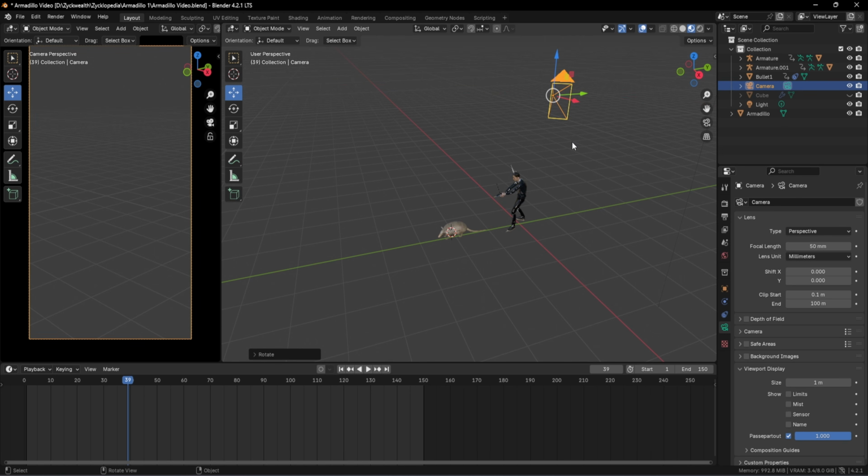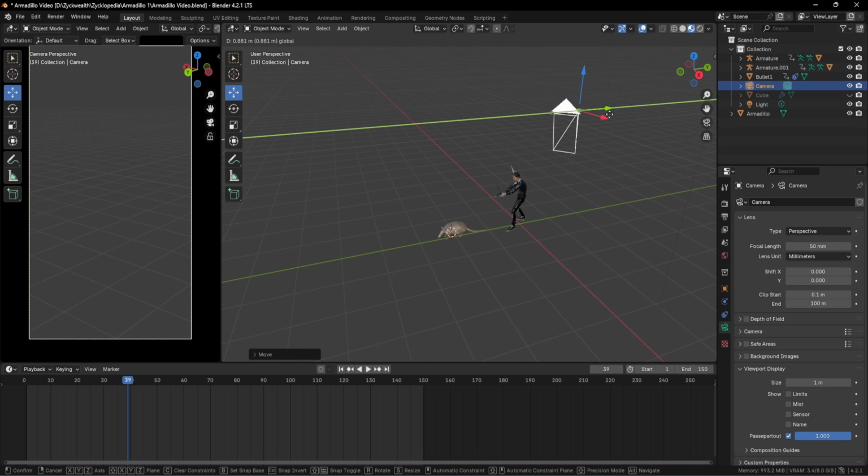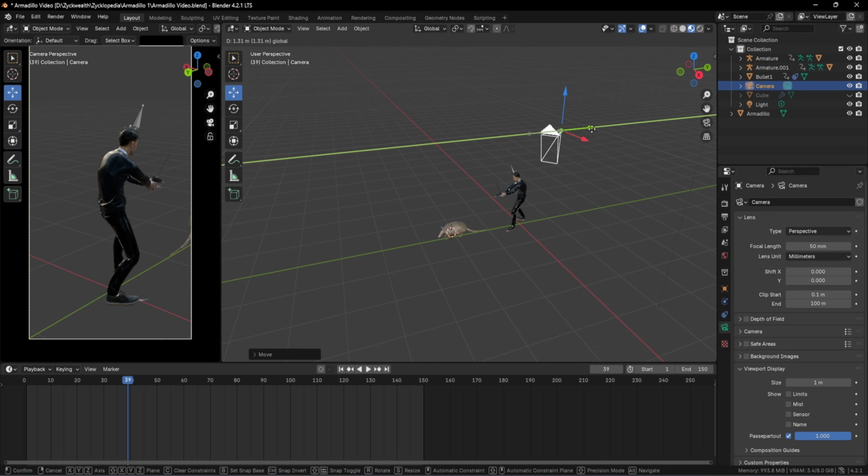And again, we can click on R. And this time we can use the Z key to rotate our camera. And for that, I'm going towards our rotate key, which is R. Then I'm clicking on Z to rotate our camera like this. And the next step would be to lower our camera like this and make sure our character is there in the scene.